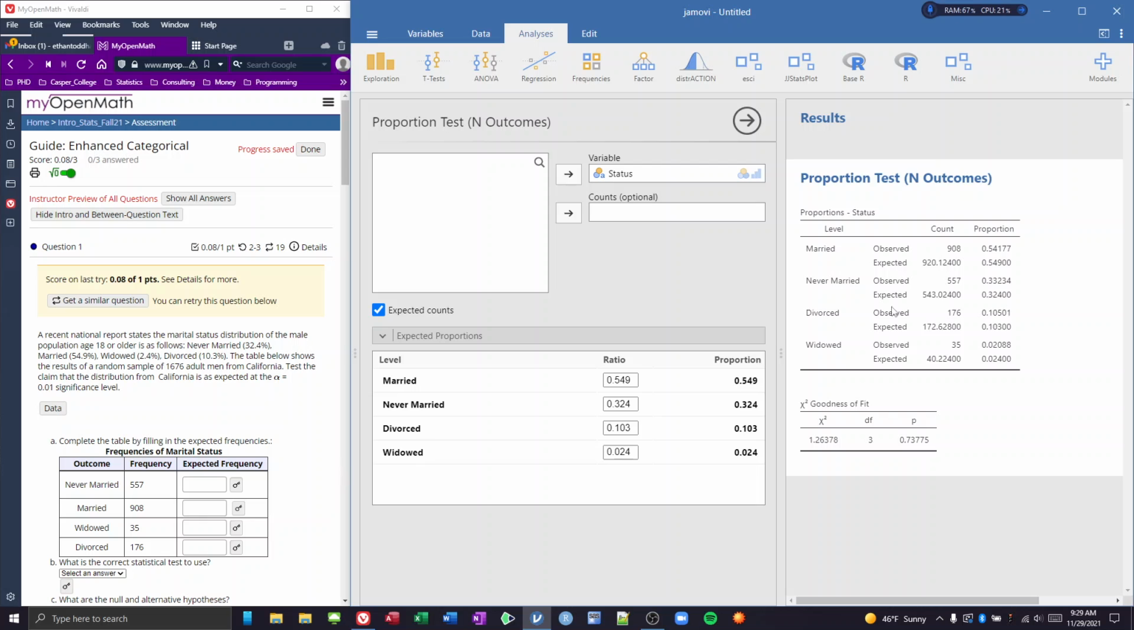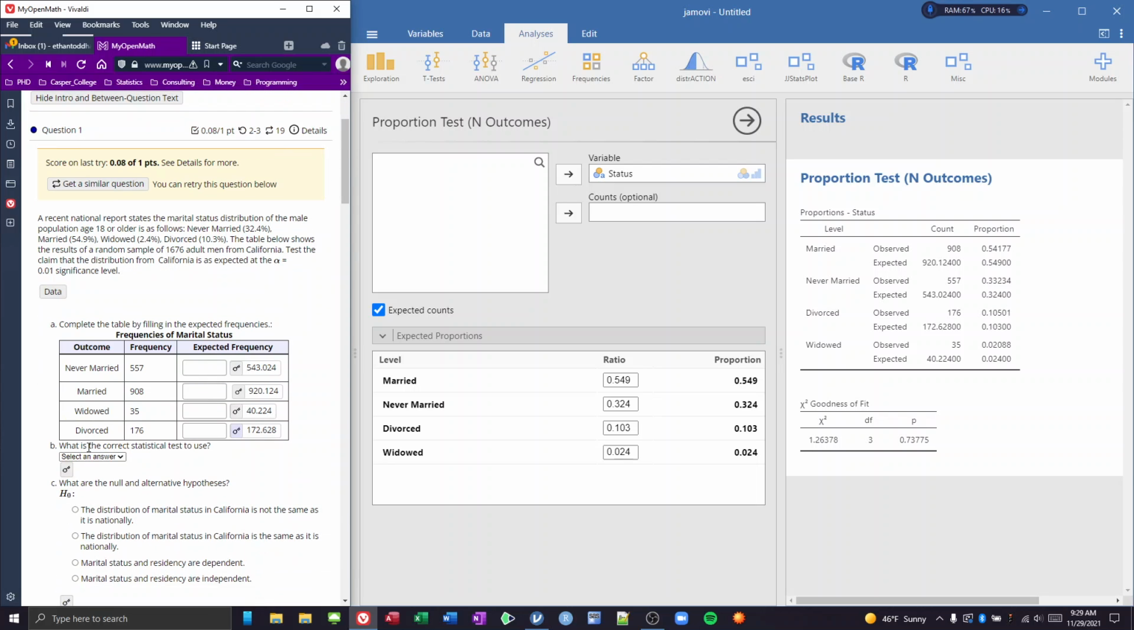Okay, so these counts over here for the expected should match up over here. So if we look at our never married, should be 543. That one checks out. Married, 920. That one checks out, and so on and so forth. So we can grab those expected counts and pull them over.